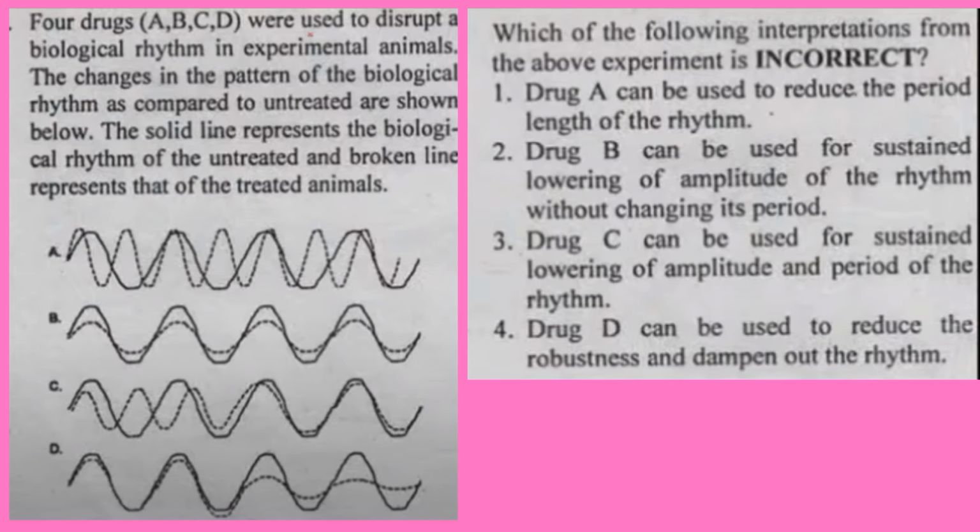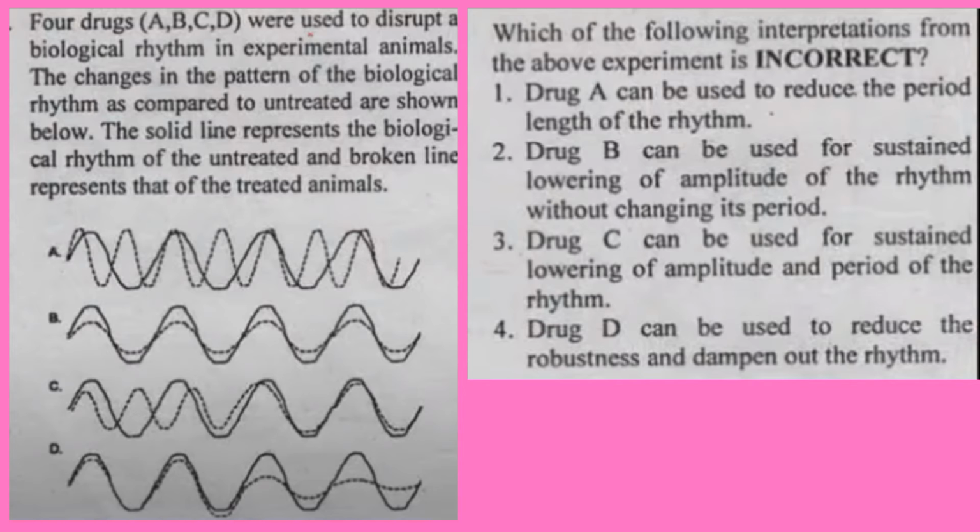And what's the B? Drug B can be used for a sustained lowering of amplitude of the rhythm without changing its period. Yes, amplitude is reduced. A dotted line is the treated animals. So amplitude is reduced. Here you look at this picture. Amplitude is reduced each of the time. Okay, so B is the correct option.